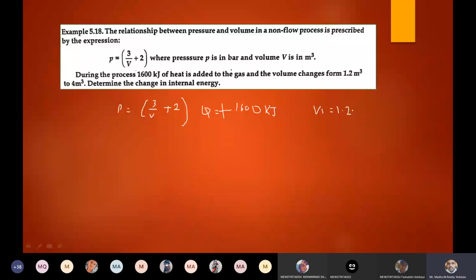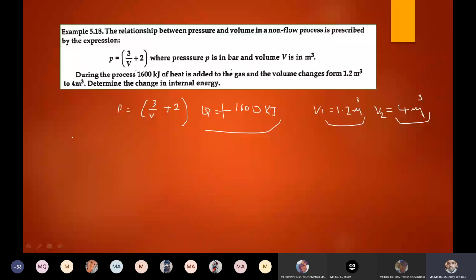V2 is equal to 4 meter cube. Is the volume increased or decreased? Answer me. Increased, because of the heat addition, volume is increased from 1.2 meter cube to 4 meter cube. So what is being asked? Change in the internal energy. He is asking dU. dU is required, right?